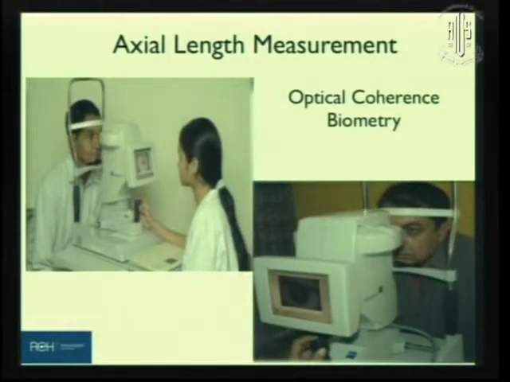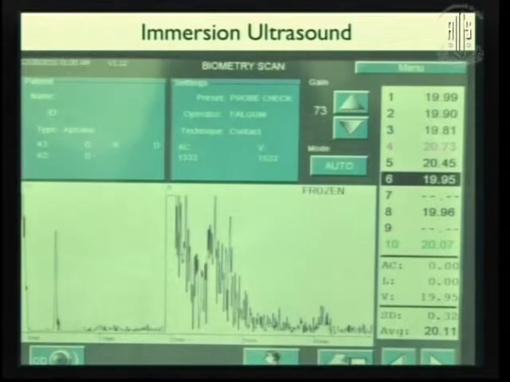Coming on to one of the most important criteria, axial length measurement, because that is one of the most important determinants for an accurate IOL power. We all know that optical coherence biometry now is the standard of care or the gold standard for measuring axial length, because it gives us very accurate axial length values. Apart from that, it gives us good corneal curvature values, but also information like the anterior chamber depth, the white to white, the lens thickness in certain instruments. All these data are now becoming important for advanced IOL power calculation formulae. So the IOL Master, the Lenstar, the A-scan, there are several of these instruments available now.